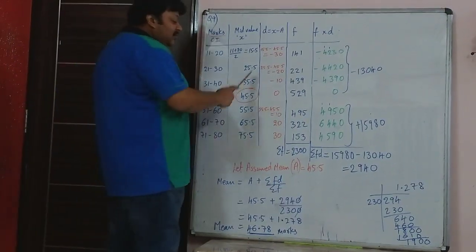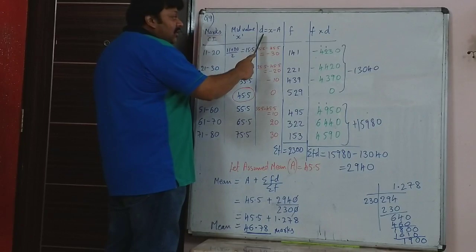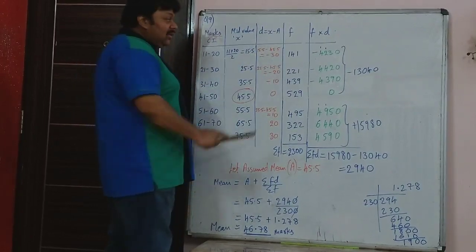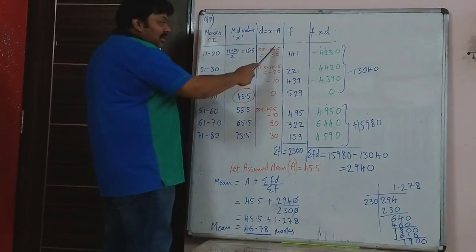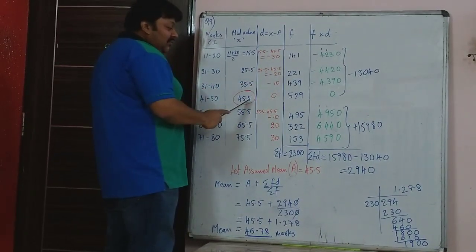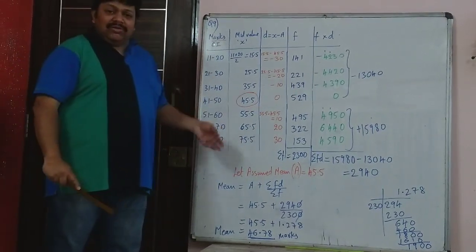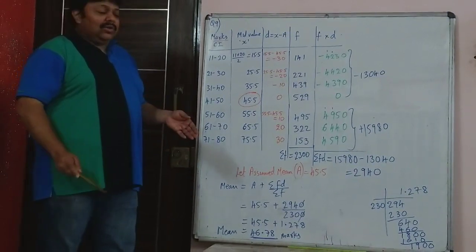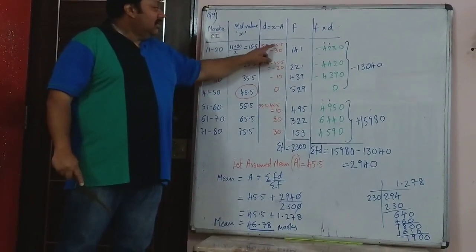Then the same method, after I write the assumed mean, the next step is to find the deviation. Deviation is x minus a. So 15.5 minus 45.5 is minus 30. Then 25.5 minus 45.5 is minus 20. See, once you do 6-7 sums, you will get used to this. Then you will not be interested in writing this. It is okay.